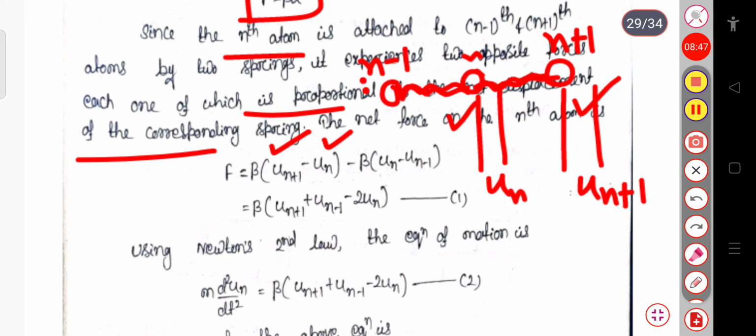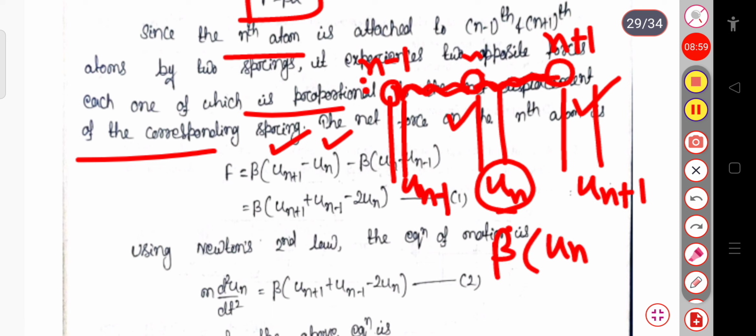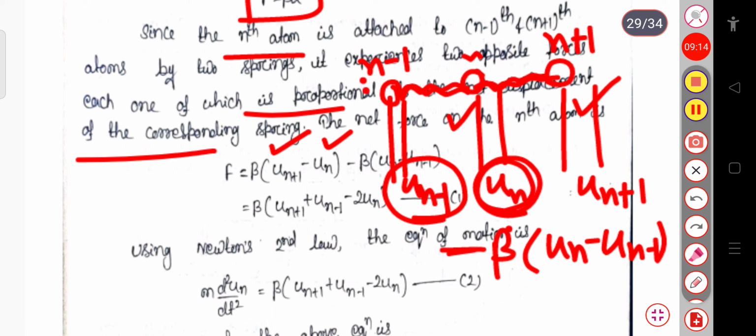For the nth atom the displacement is u n, and for the n minus 1th atom this will be u n minus 1. So the force will be beta into u n minus 1 minus beta into u n, or if we take common minus, then this will be minus beta u n minus u n minus 1.